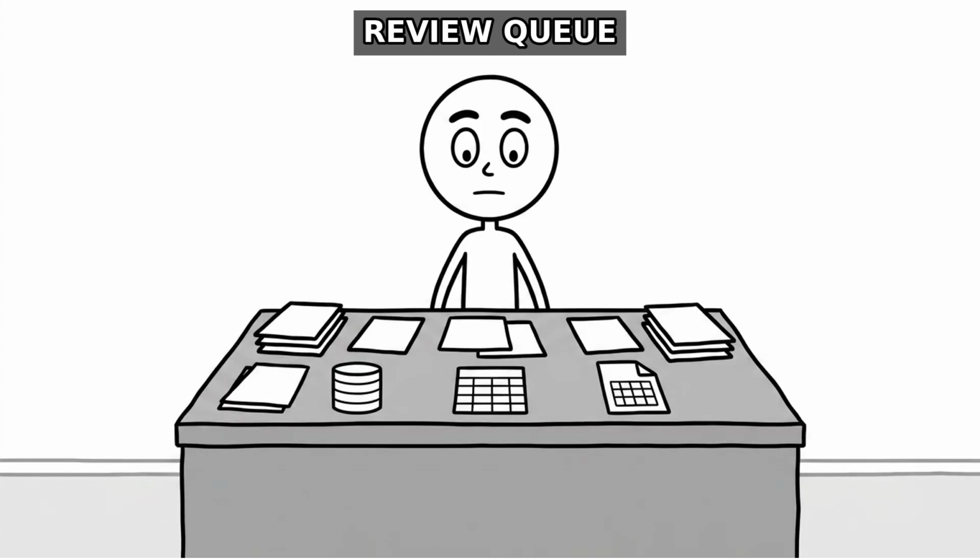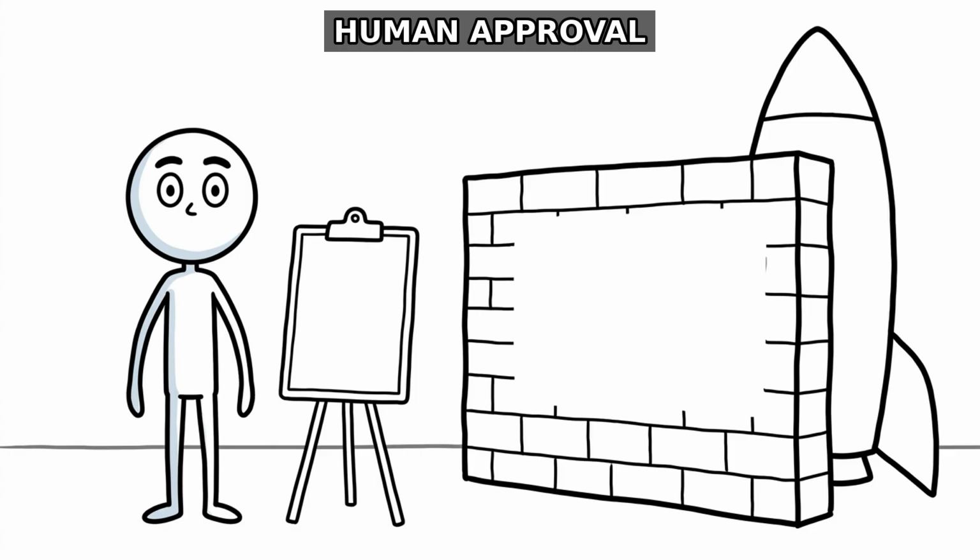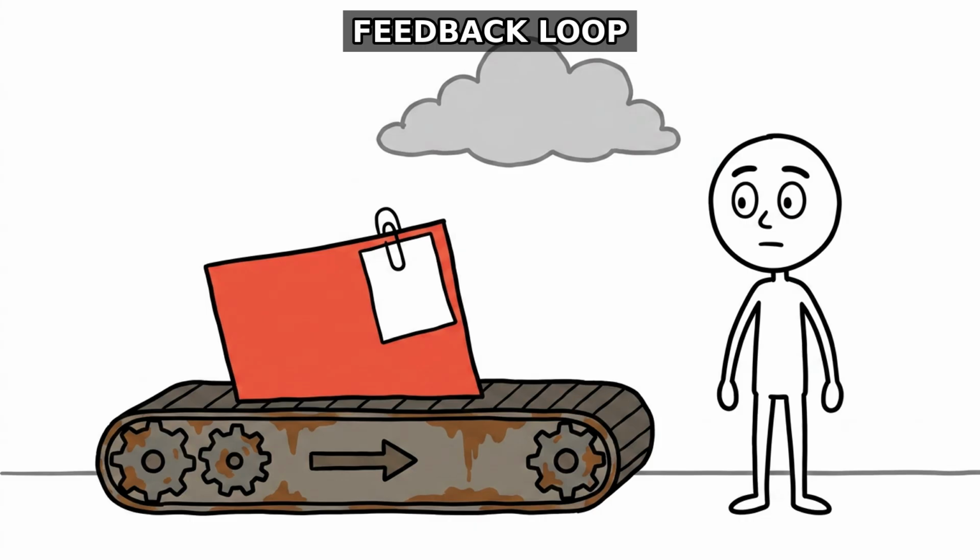All drafts land in a Notion, Airtable, or Google Sheets review queue. A human approval gate blocks publishing until someone checks accuracy, tone, and context. Rejected items return with feedback instead of disappearing into automation purgatory.